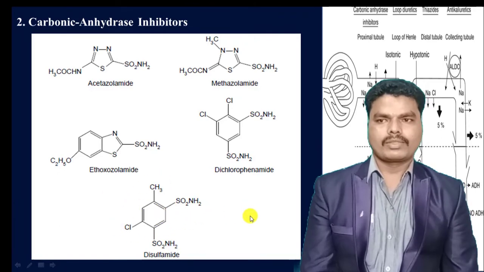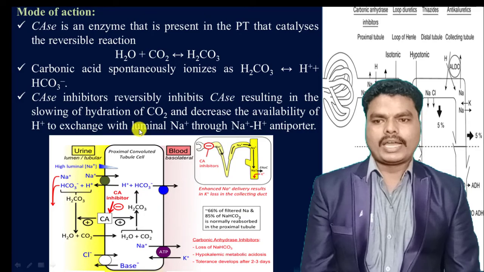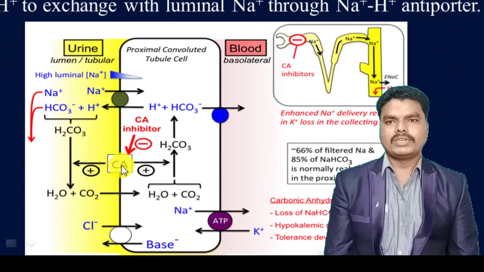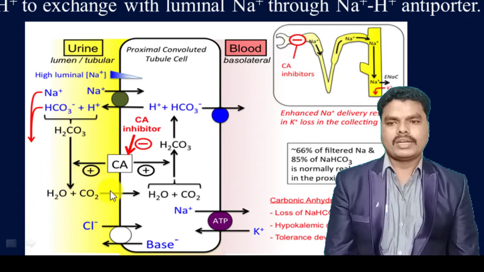And when we see the mode of action in the case of carbonic anhydrase inhibitors, carbonic anhydrase is the enzyme generally present in the proximal convoluted tubule. It catalyzes the reversible reaction, that is the conversion of carbonic acid to water and carbon dioxide, or the recombining of water and carbon dioxide into carbonic acid.